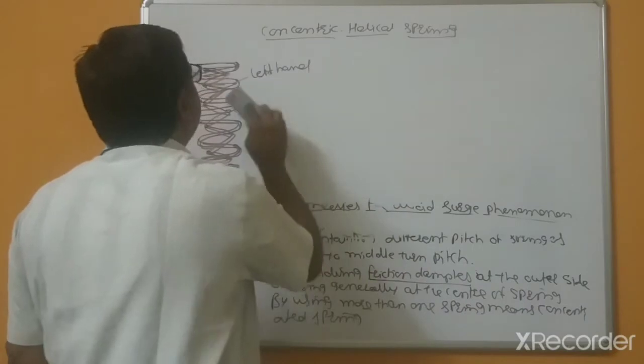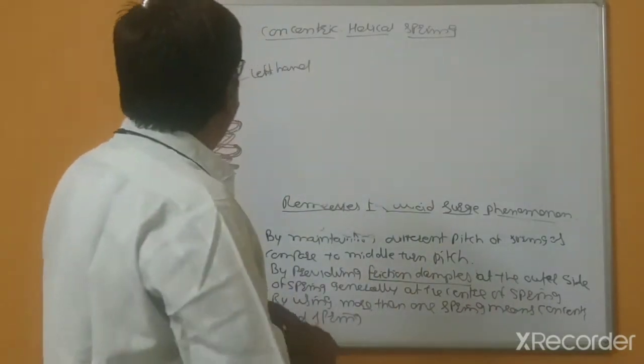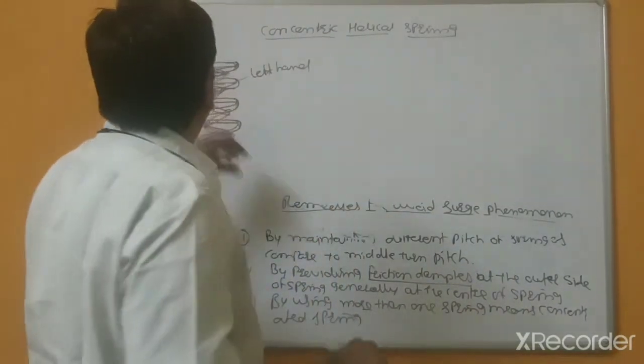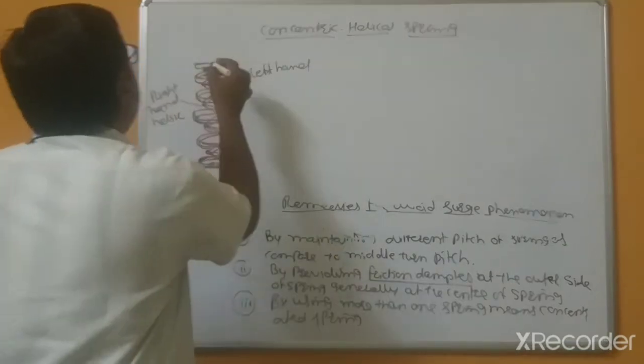So what is the use of such type of springs? Because if surge occurs, the load is taken by the outer ring.